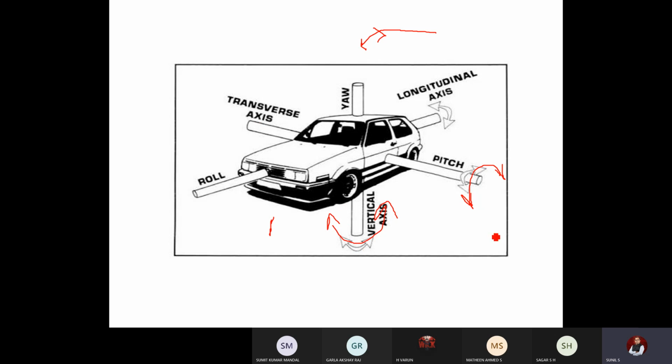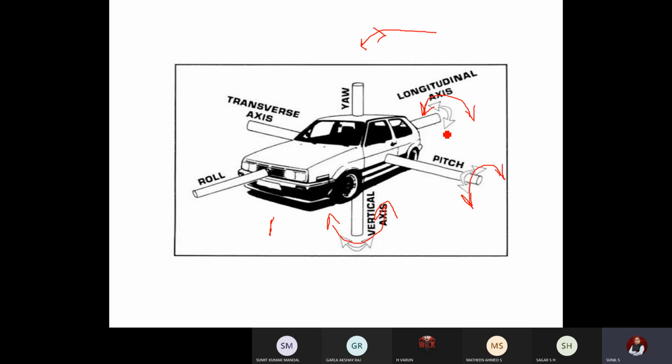So the next is the rolling action. When you are steering the vehicle in a curve, one end of the vehicle load will be falling so that it will move down and the other end will lift up. So this is called the rolling action across the longitudinal axis. So during these actions, the suspension system should absorb the extra energy and slowly release it back so that the vehicle will always be stable.